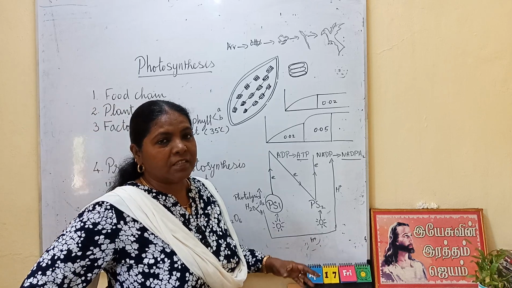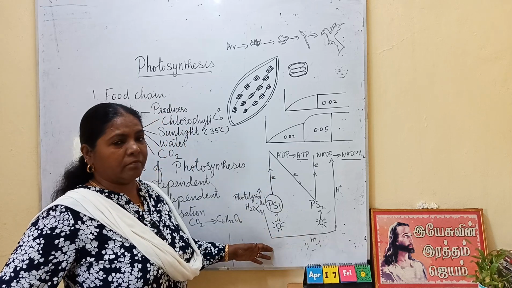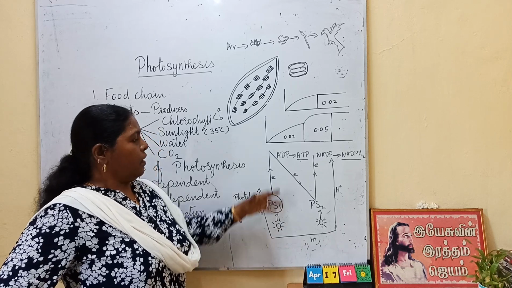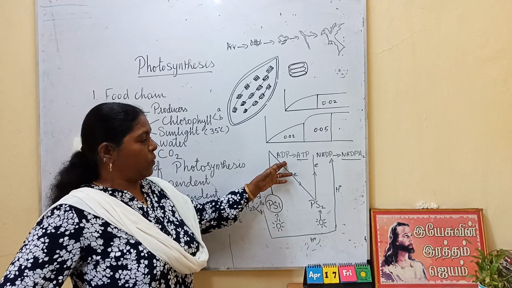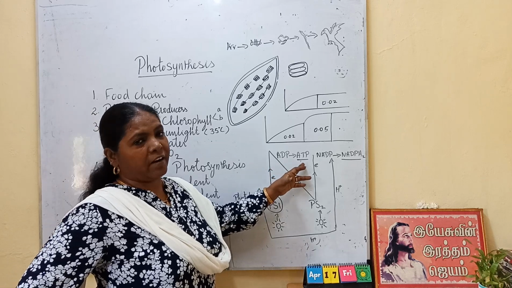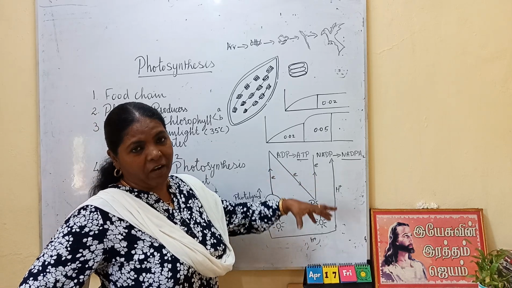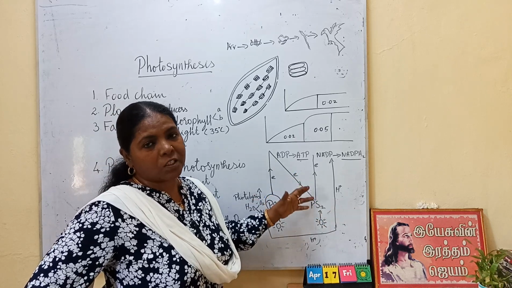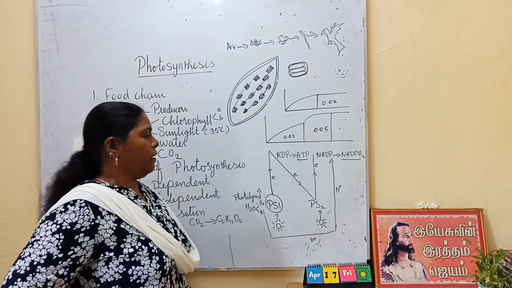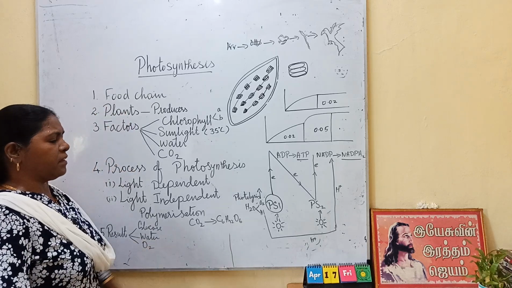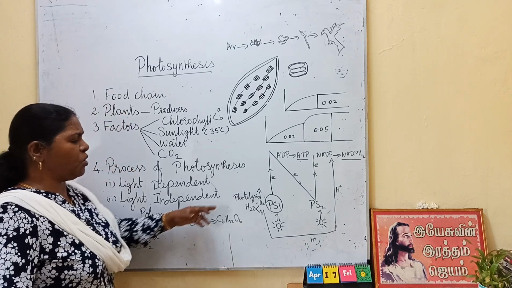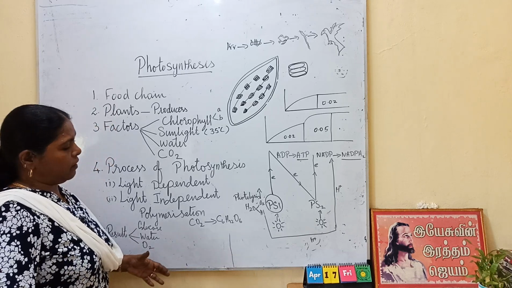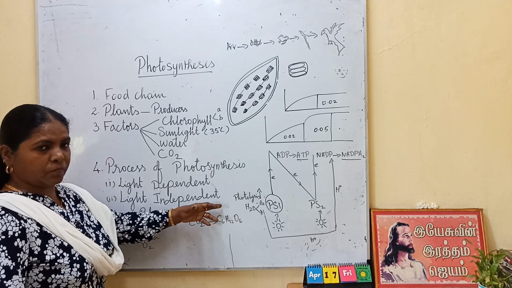It is a process that takes place in the light reaction, that is the light dependent reaction, where ADP, adenosine diphosphate, is converted into adenosine triphosphate in the presence of light. That is the definition for photophosphorylation. Then one more thing takes place in this light dependent reaction, that is photolysis. Lysis is splitting. So here the water molecule is split.